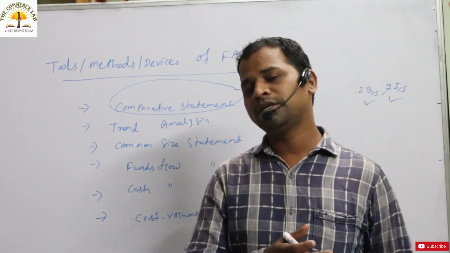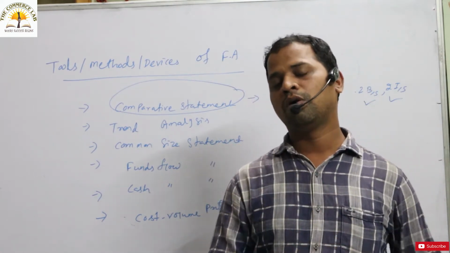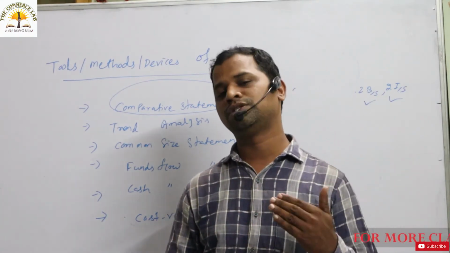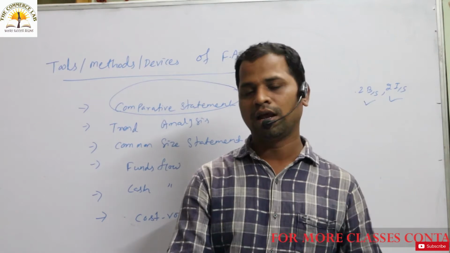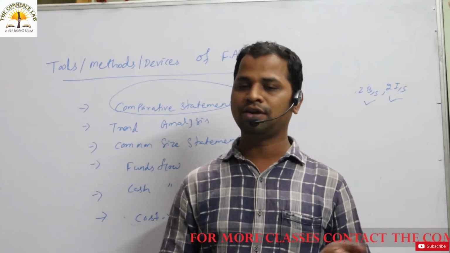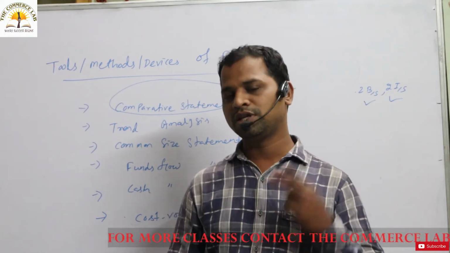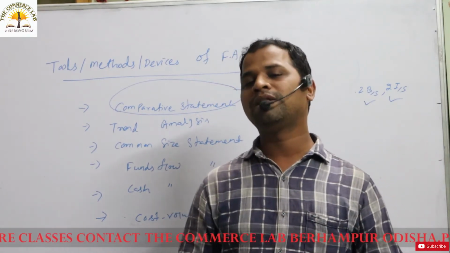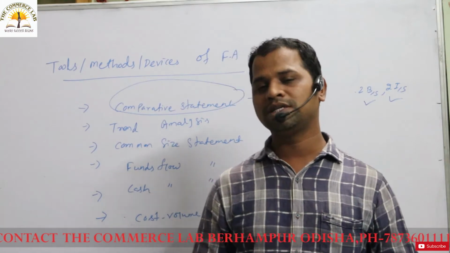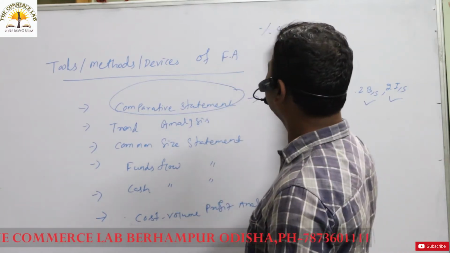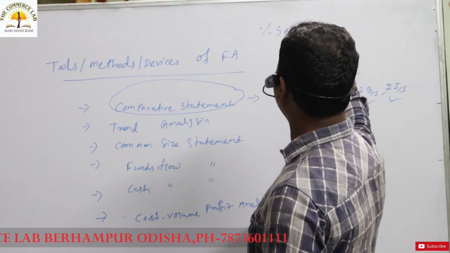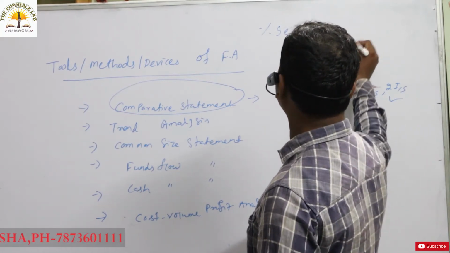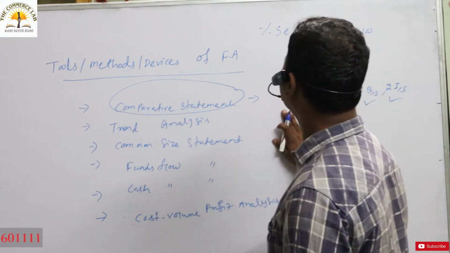In the comparative statement the absolute figures are given. You have to find out what is the change. Okay, current asset इस साल 10,000 था, पिछले साल 8,000 था. So from 8,000 to 10,000, the change is 2,000. And you have to calculate the percentage. How to calculate the percentage? Percentage can be calculated as change divided by original into 100. This is the way we calculate the percentage.